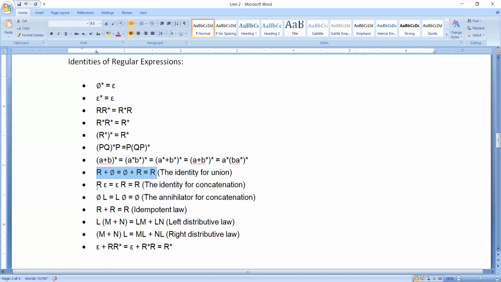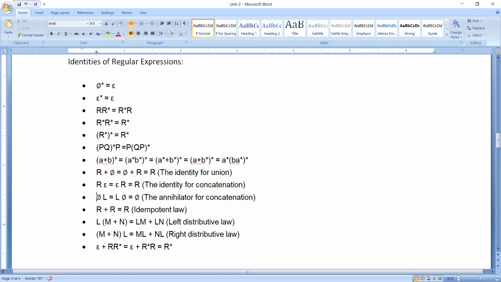Then the next one is r into epsilon is equal to epsilon into r, which results in r itself. It is like 1 into x is equal to x into 1, which is x only. So anything you multiply with epsilon results in anything itself.